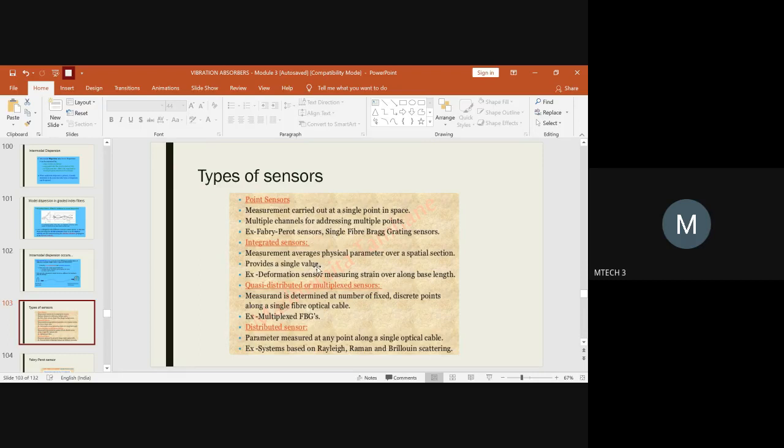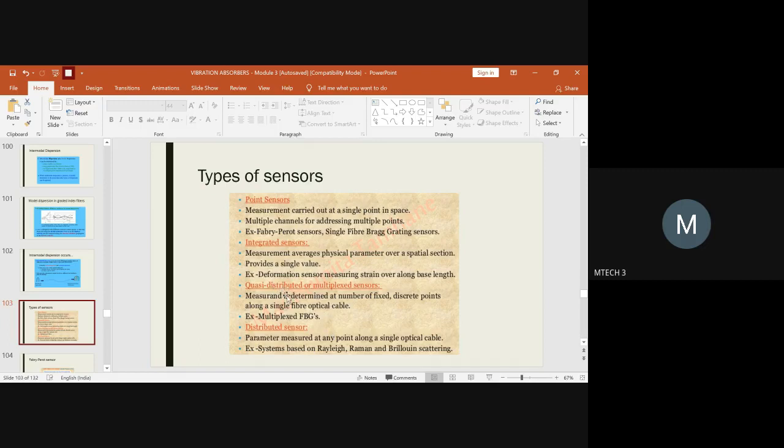The other type of classification is the integrated sensor. Here it is not specific to a particular point. It is due to the combination and integration of the light rays into a single value, and hence it is called an integrated sensor. An example of it is a deformation sensor. You should have knowledge about this, and hence I'm telling you.